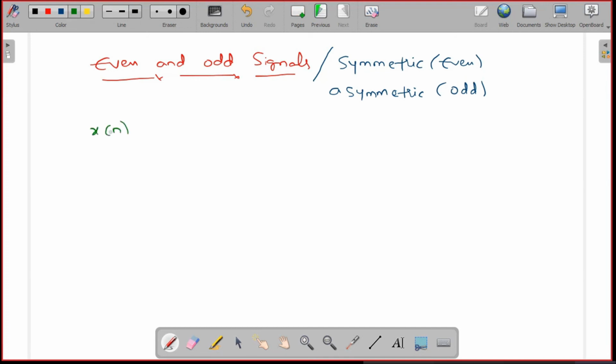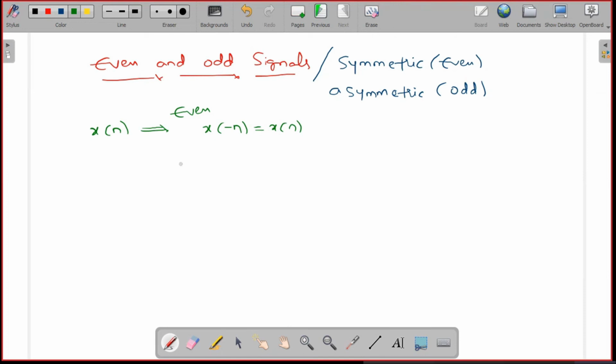Let's take any arbitrary signal x of n. If it is said to be an even signal, it must satisfy the condition that x of minus n must be equal to x of n. A discrete time signal is said to be even if it satisfies the condition x of minus n is equal to x of n.